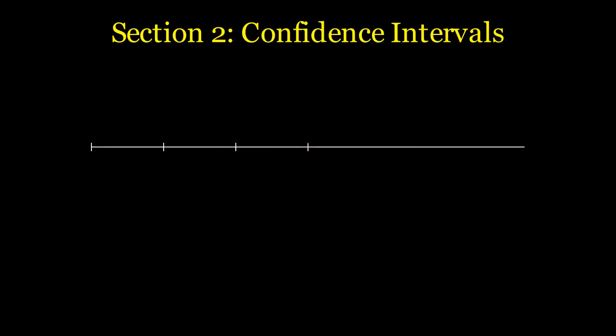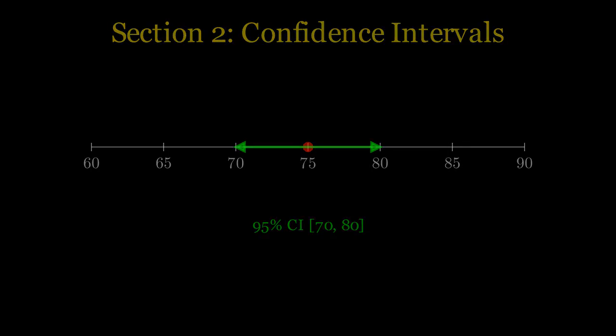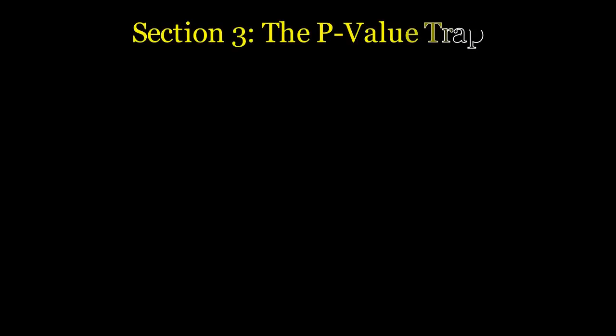Section 2. Confidence intervals, CIs. This is one of the most powerful tools in your arsenal. Instead of saying the average score was 75, a sophisticated researcher says the mean was 75 with a 95% confidence interval of 70 to 80. This tells the reader that if we repeated the experiment 100 times, 95 of those times the true mean would fall within this range. It provides a plausible range for the effect you are studying.